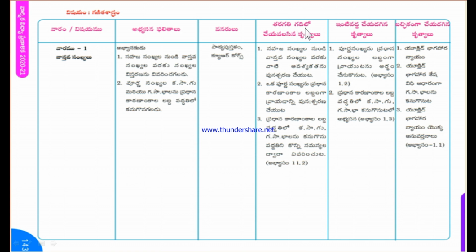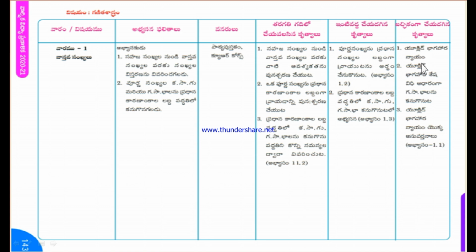You have to take up these three concepts in the classroom, but at home, what is the work to be done by the students? Observe. At home, you have to solve the problems from exercise 1.2 based on prime factorization, and again at home you should solve the problems on LCM and GCD from exercise 1.3.